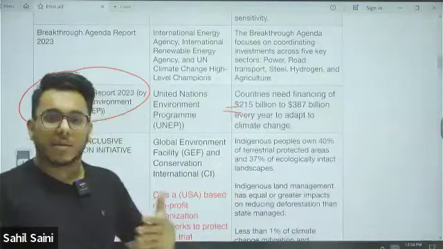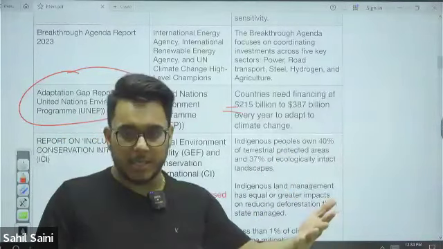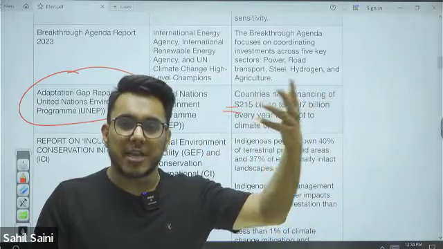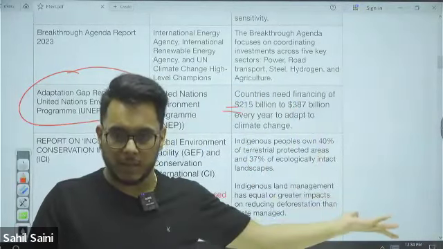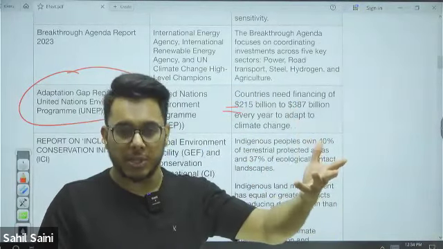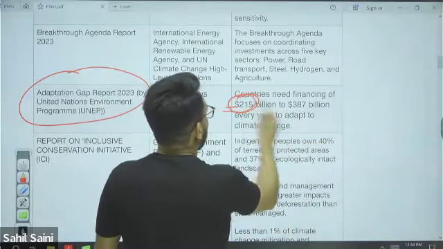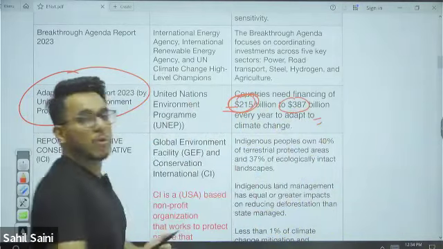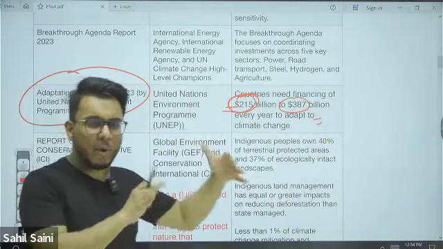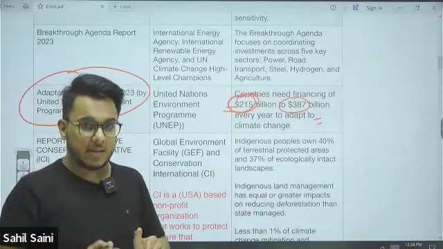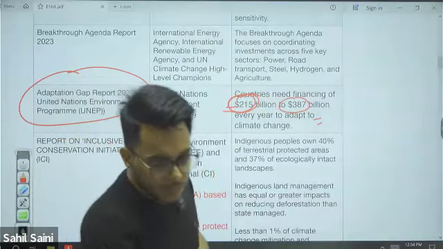Now see, the world will change because of climate change. So in this changed world, we need to change our lifestyles. We need to change a lot of things by which we are doing the work. We need to change our methodologies. To adapt, we need this much money. Countries need $215 to $387 billion to adapt to climate change. It is giving the amount of money that is required. But the actual money that is coming is very much less. Yes, dear, is it clear? Yes, sir. Clear, sir.